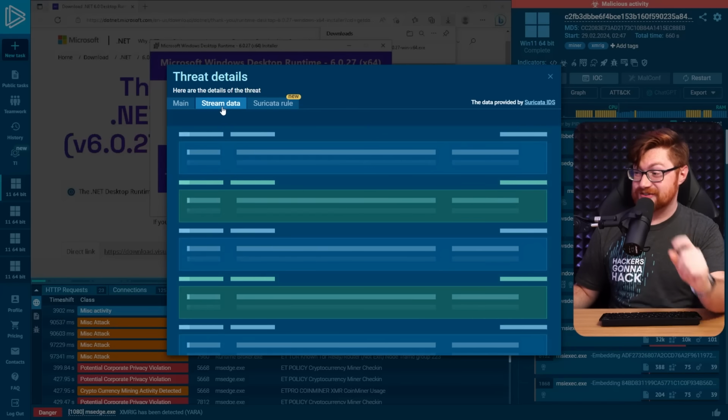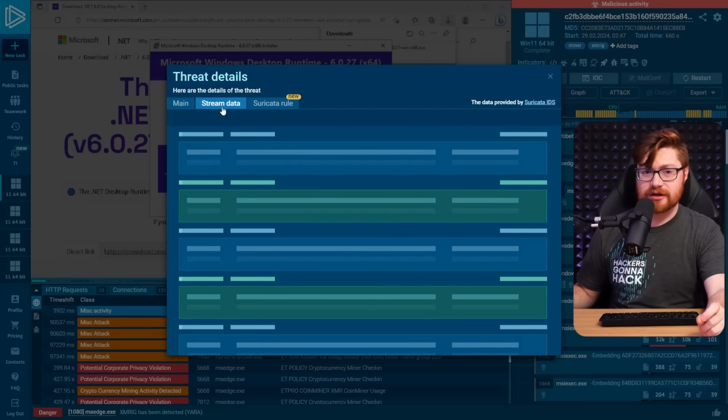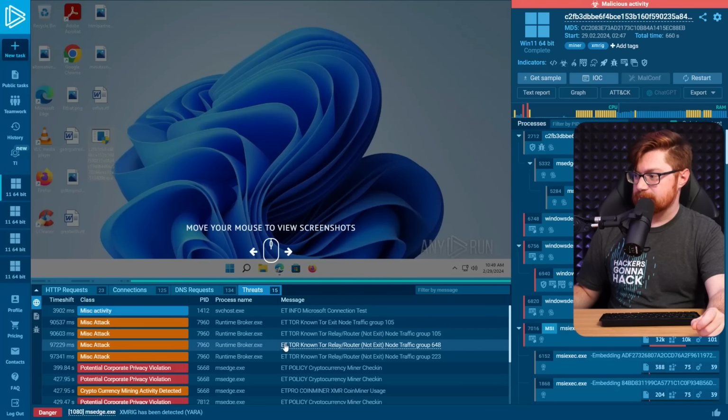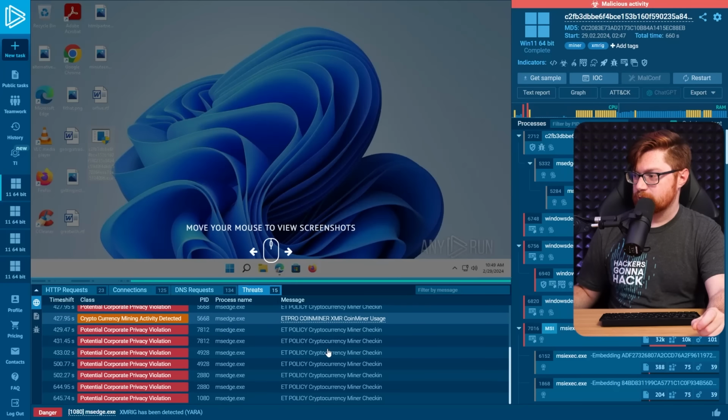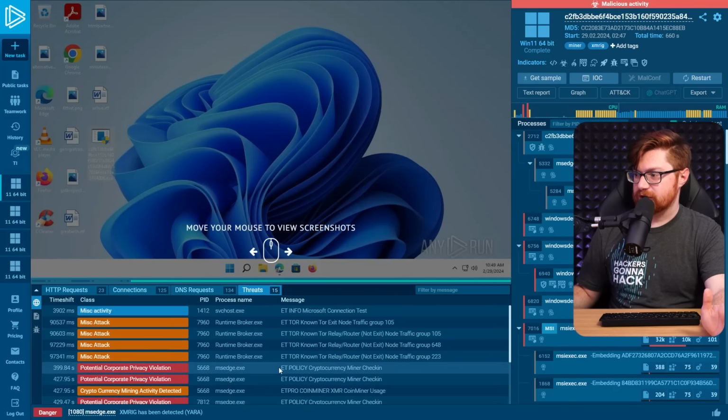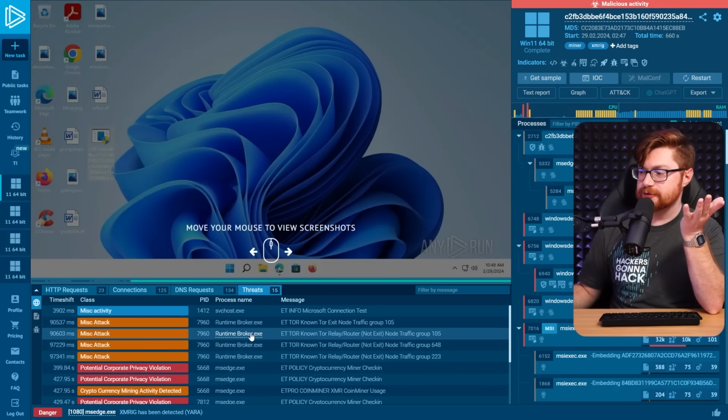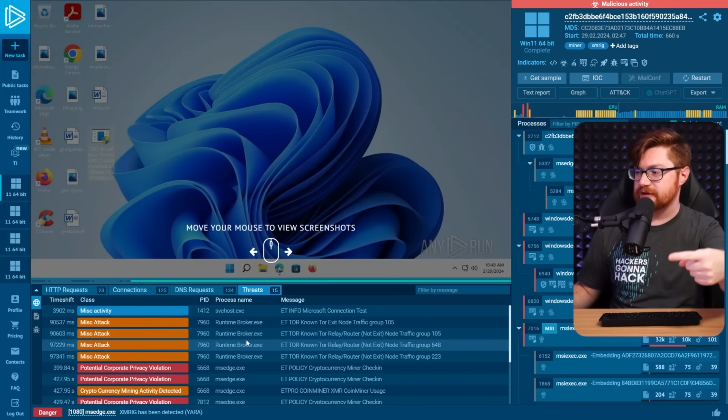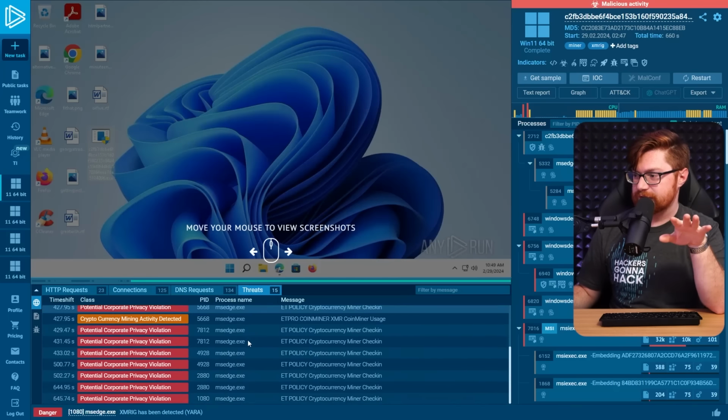Stream data. Can we see any of that? Does it show it to us? Or is that all encrypted when you use it through Tor? That's still taking a little bit of time to load. What else does this thing do? Tor capability, another Tor capability. Different traffic groups. XMR coin miner usage. So that must have been the installer for some of this. Where is it an info stealer? Is it going to send some stuff through Tor alongside the cryptocurrency miner?